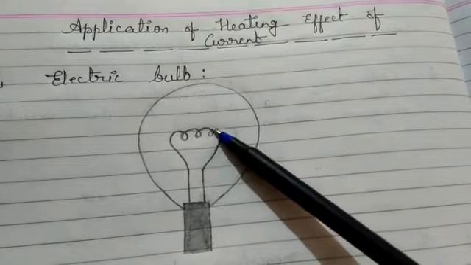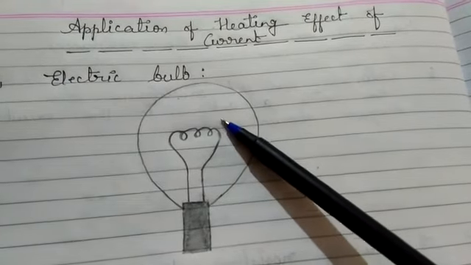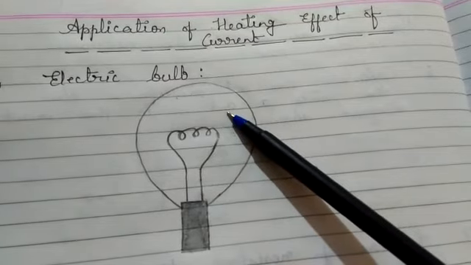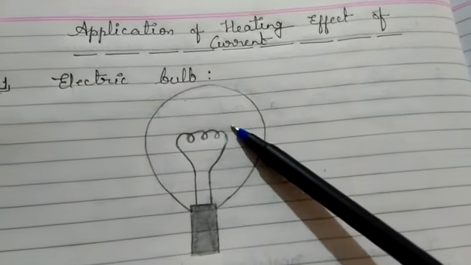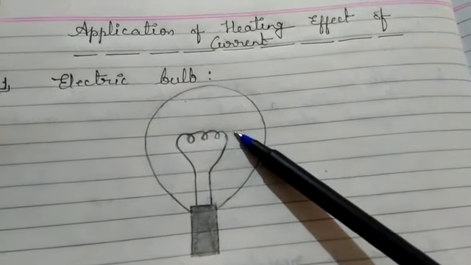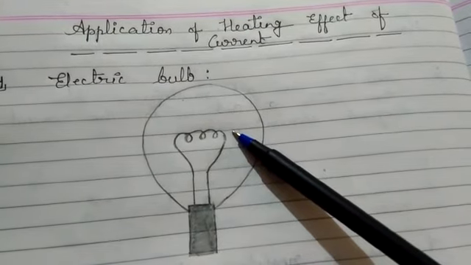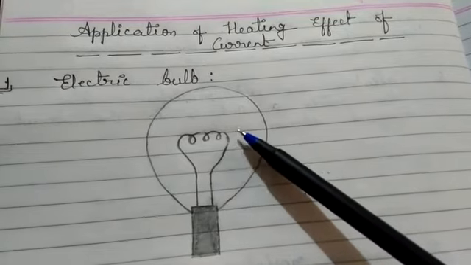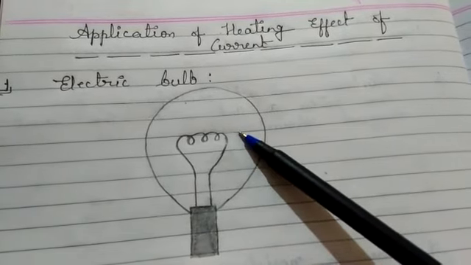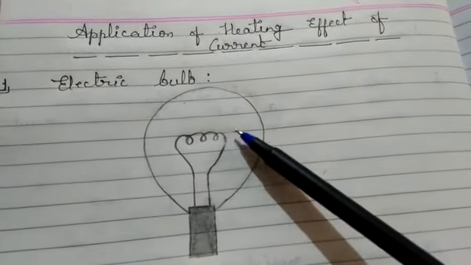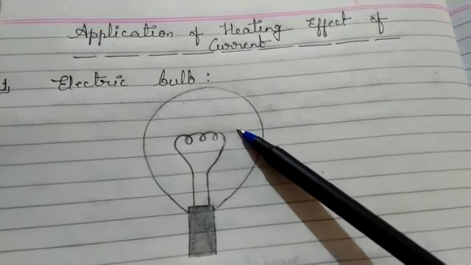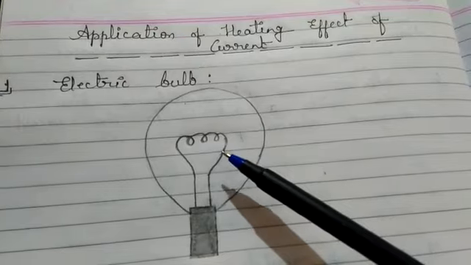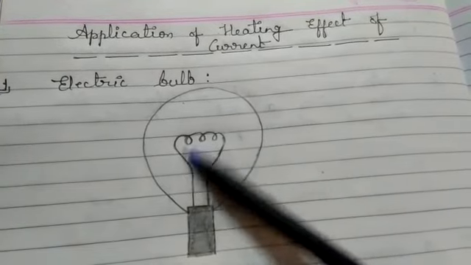When the filament gets heated up, it can react with the air inside the bulb. And we all know that in air, oxygen is also present, which is helpful in the burning process. So if normal air is inside the bulb, this filament can react with the air, and because of oxygen, the burning process can start here. So inside the bulb, burning will start.